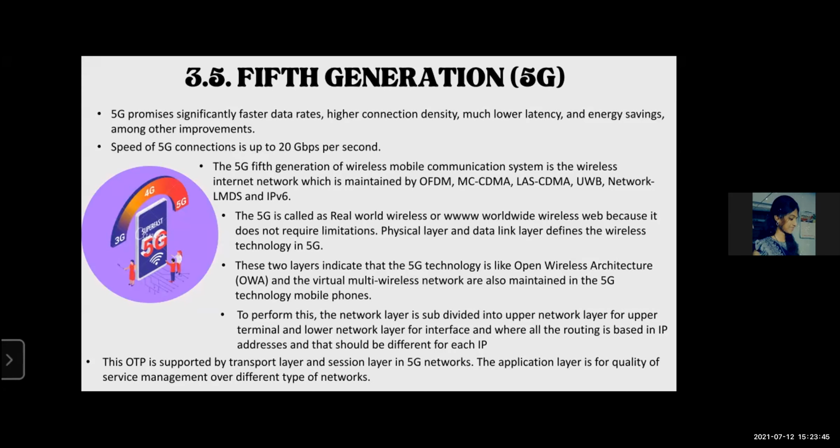The physical layer and data link layer define the wireless technology in 5G. These two layers indicate that 5G technology is like an open wireless architecture, and the virtual multi-wireless network is also maintained in 5G technology mobile phones. To perform this, the network layer is subdivided into an upper network layer for the upper terminal and a lower network layer for the interface, where all the routing is based on IP addresses, and that should be different for each. This OTP is required by the transport layer and session layer in 5G networks. The application layer is for quality of service management over different types of networks.